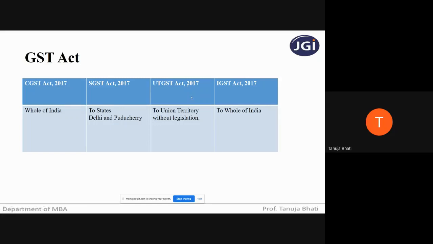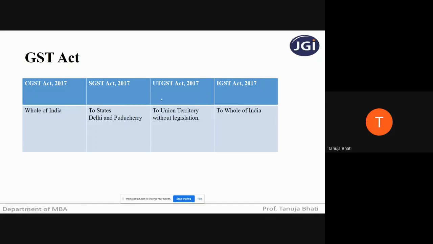So suppose there is a sale or supply of goods or services happening in Chandigarh. There's a customer in Chandigarh, and likewise a service provider also is in Chandigarh, then he's going to charge in his invoice CGST and UTGST, because Chandigarh is a union territory. So you need to be aware of what the union territories in India are.